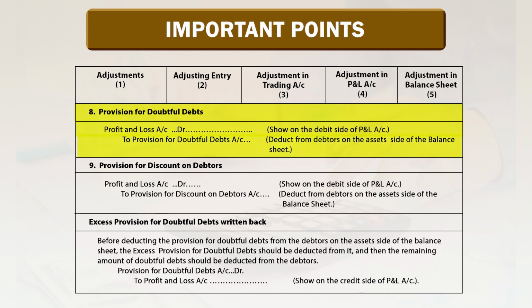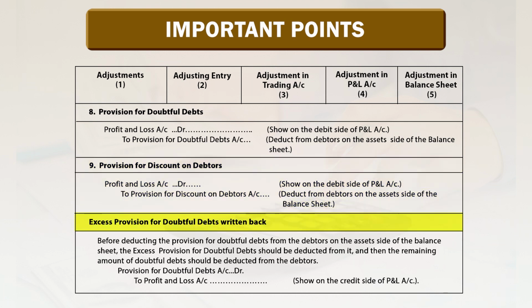Provision for doubtful debts account credited. Deduct from debtors on the asset side of the balance sheet. 9. Provision for discount on debtors. Profit and loss account debit to provision for discount on debtors account credit. Profit and loss account debit shows on the debit side of profit and loss account, and provision for discount on debtors is deducted from the debtors on the asset side of the balance sheet.